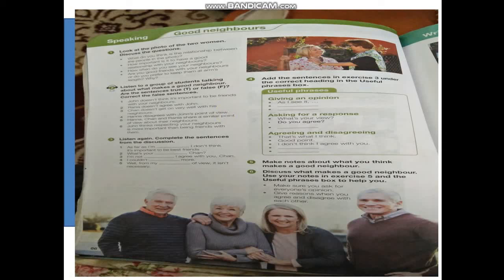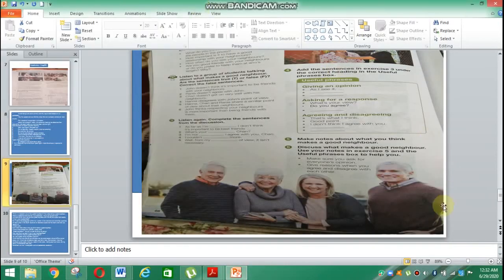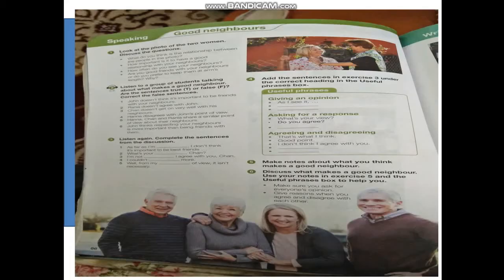So dear student, you will go to page number 66 for your speaking, and you will find your speaking task. Question number 1 tells us to look at the photos of the two women and discuss the question. So you will discuss it, and then listen to the group of students talking about what makes good neighbors. Are the sentences true or false for you? So you will write it.